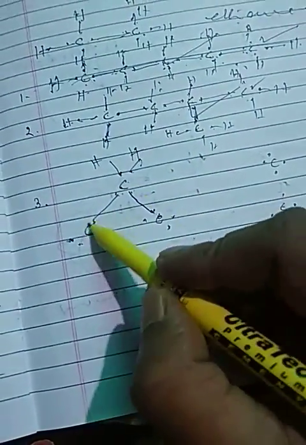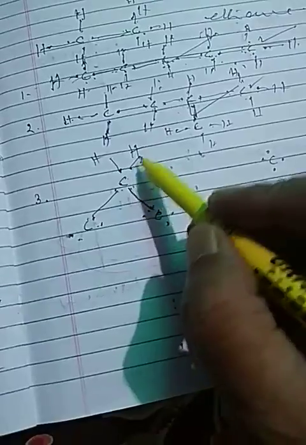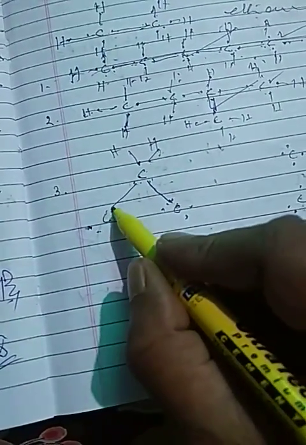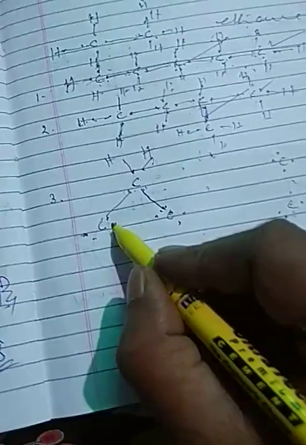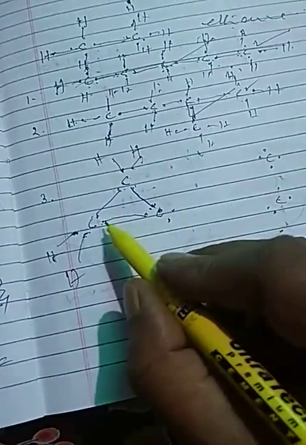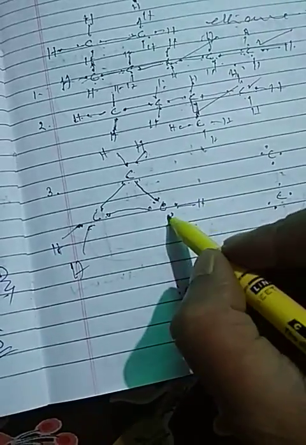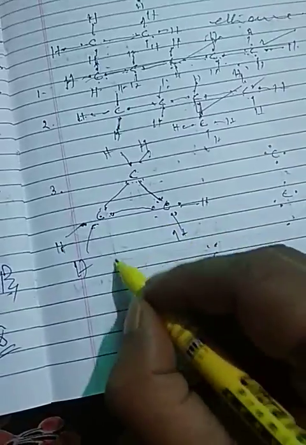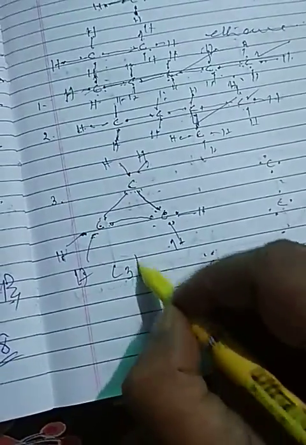This carbon now has 8, this carbon has 8, and this carbon has 8. What is the formula now? C3, and H is 6.